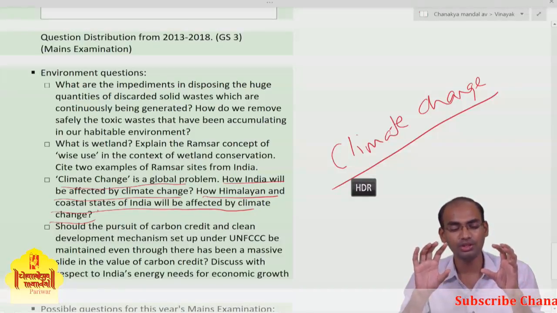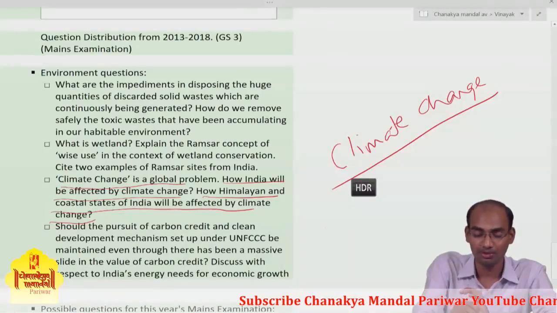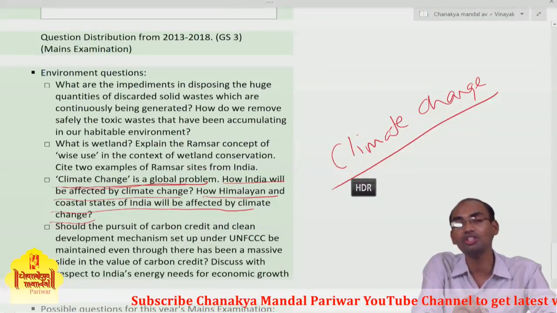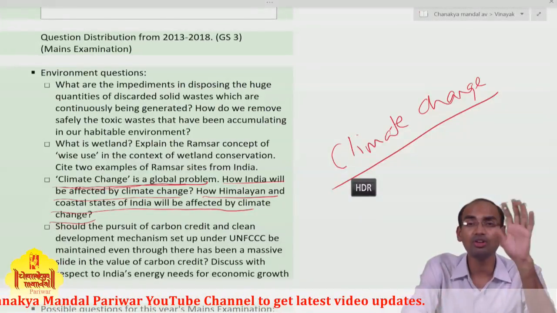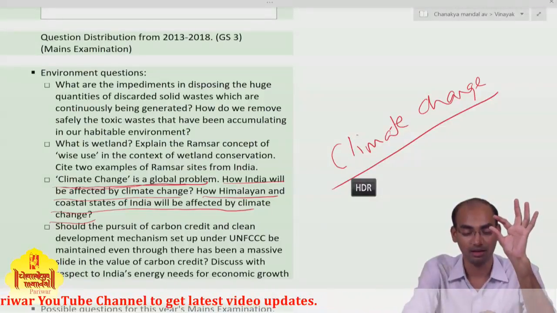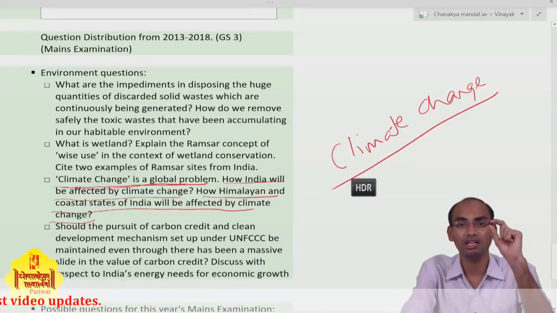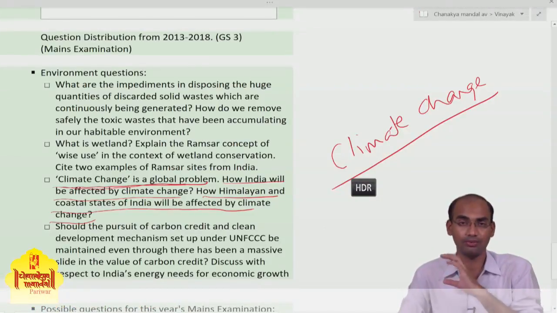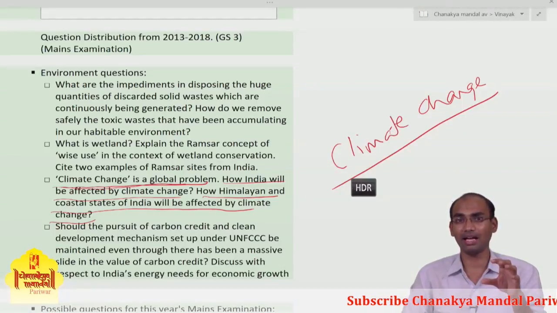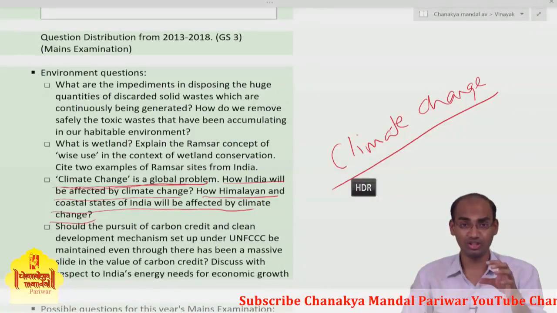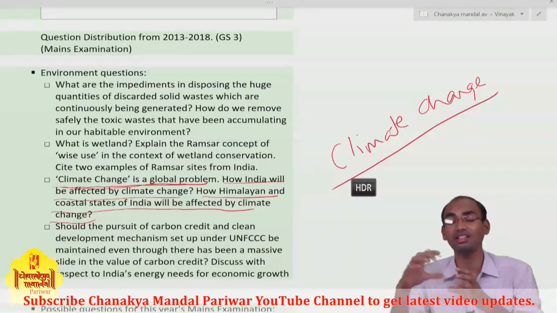First you need to substantiate this statement: climate change is a global warming problem. In the introduction only you have to highlight this fact that climate change is a global problem. The IPCC report, Intergovernmental Panel on Climate Change, fifth report, established the fact that this climate change, the global warming, is an anthropogenic result.